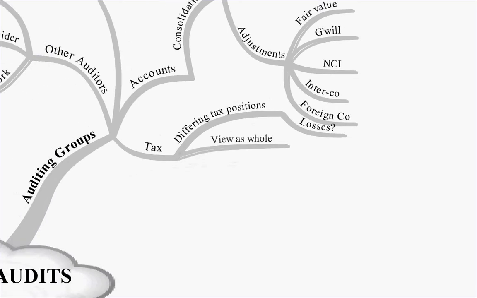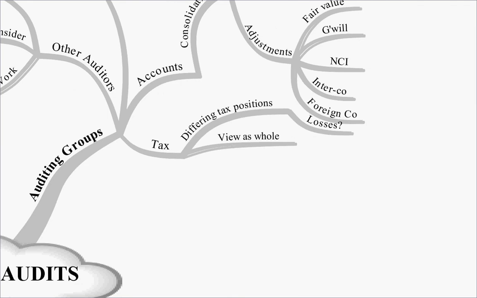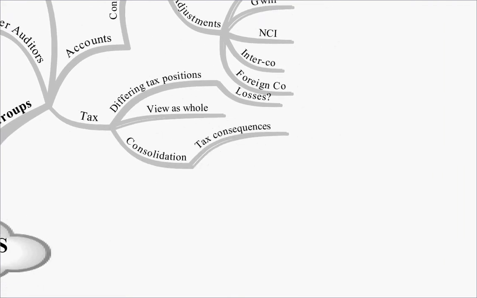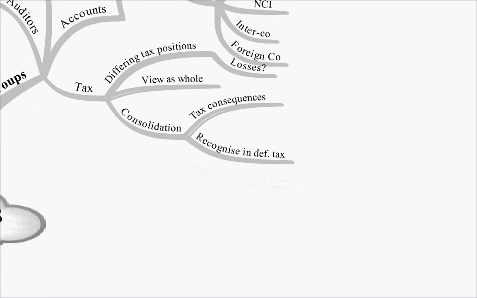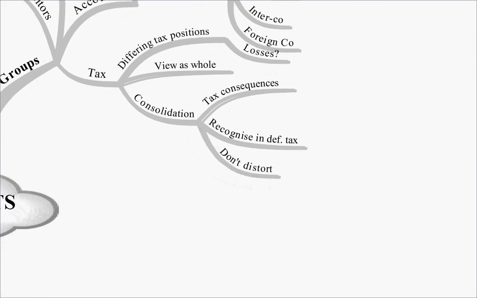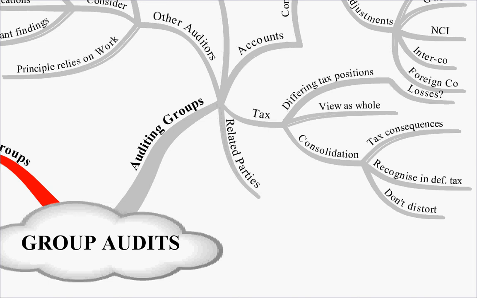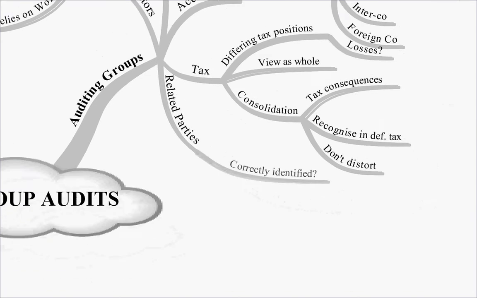What we have to do is view the tax position as a whole. Remember that under consolidation there may be some tax consequences, and therefore we need to recognise these in deferred tax. But again, don't distort the tax position of the group as a whole. Related parties, remember related party transactions must be disclosed.